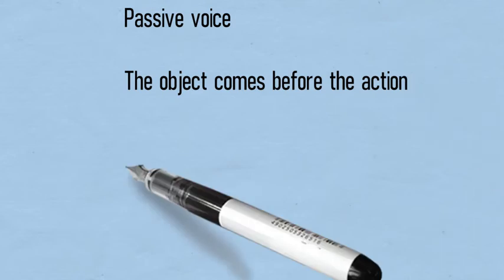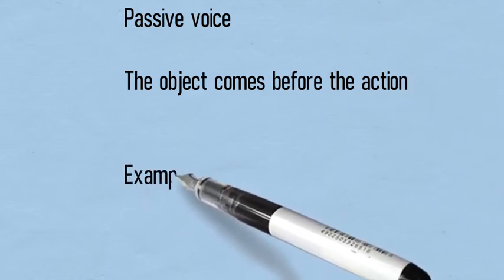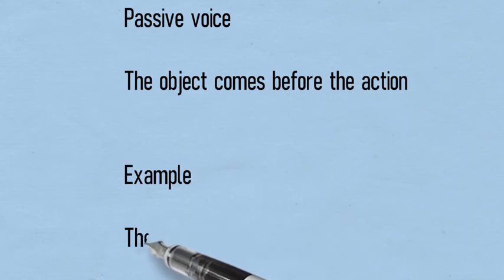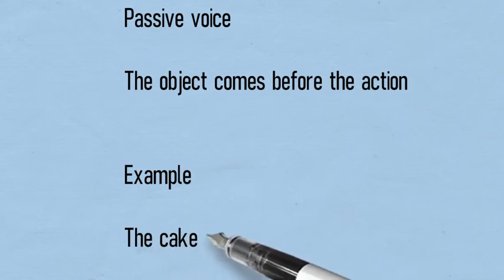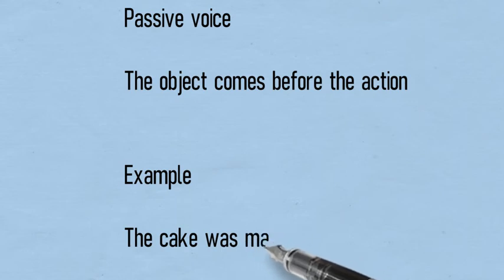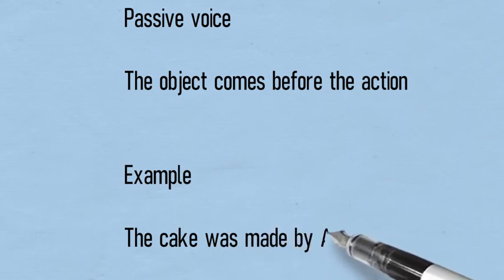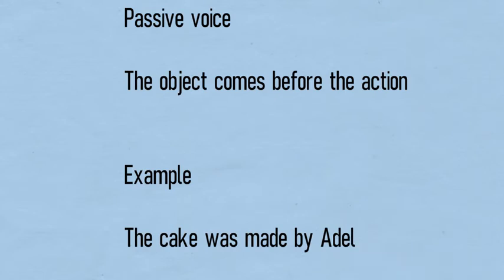Now, in case of passive voice, how do we formulate a passive sentence? Very simply, if the sentence begins with the object or person that is receiving the action, then this is a passive voice sentence. Now let me give you an example. The cake was made by Adil. Now this is a passive sentence. Cake is the object, then the verb made and the subject Adil. So this is a passive sentence.